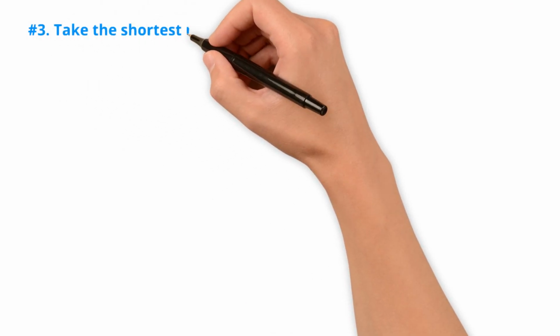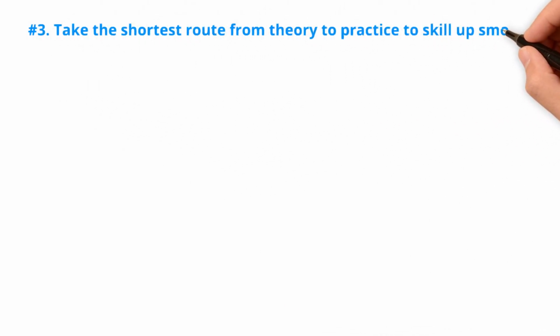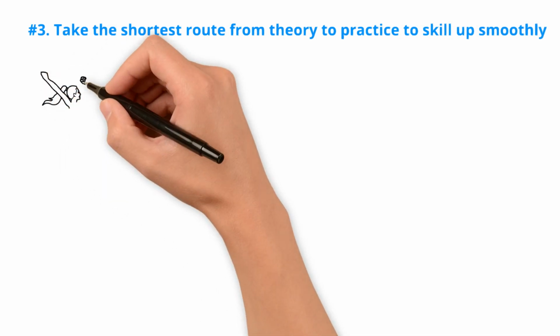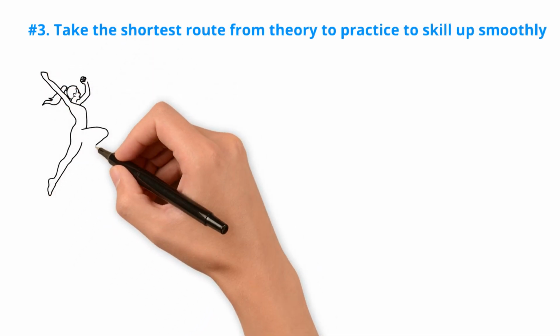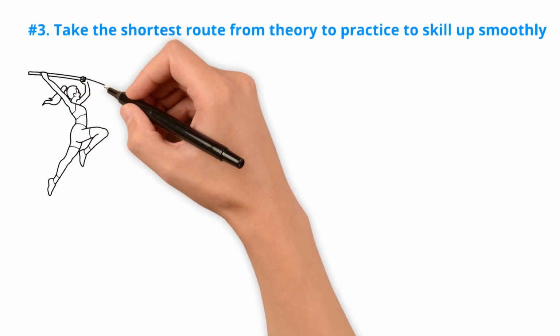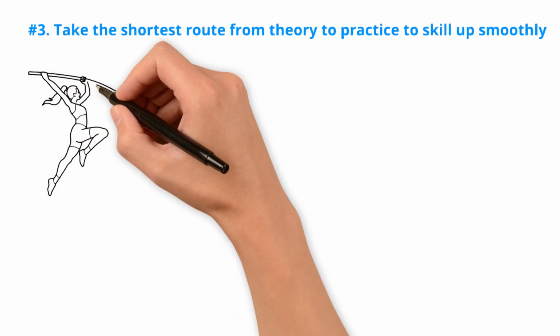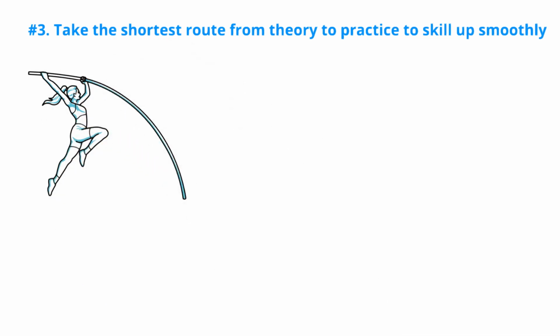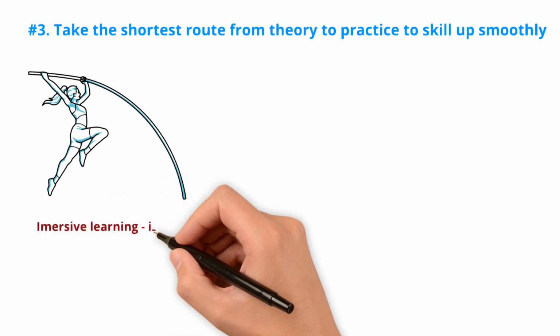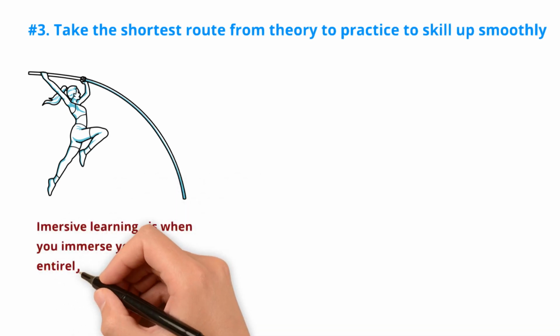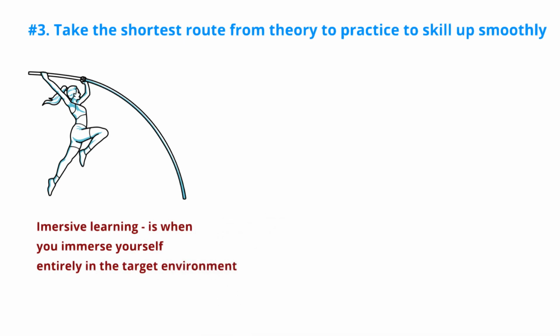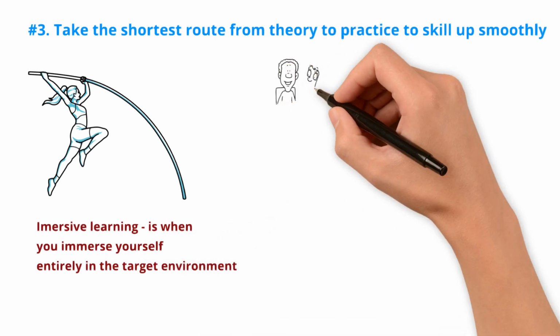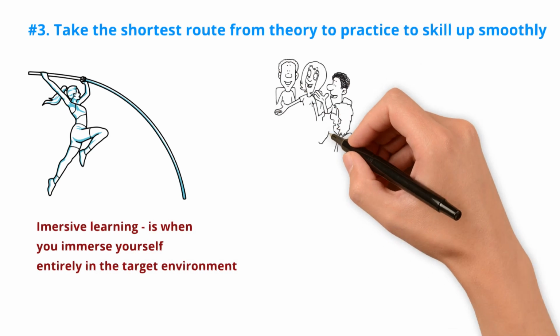Take the shortest route from theory to practice to skill up smoothly. The most straightforward way to learn something is by doing it. This hands-on approach is often referred to as project-based learning because it uses the skill you're acquiring directly in your target environment, eliminating the need for transfer. One of the most effective forms of project-based learning is immersive learning, where you immerse yourself entirely in the target environment. For instance, a French learner who spends 3 months in Paris is using an immersive learning approach.